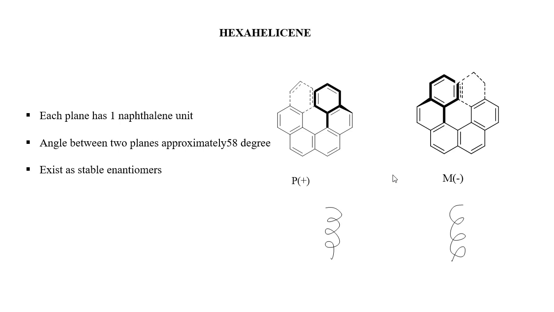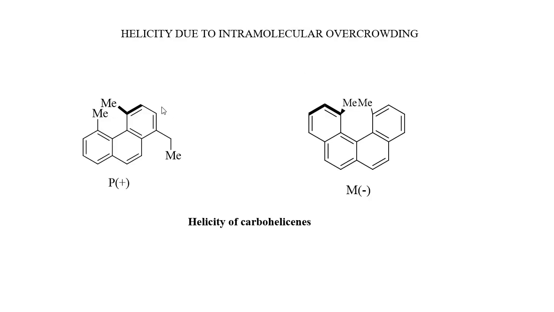Okay. See, sometimes molecules will acquire helical structure because of intramolecular overcrowding. For example, in the case of carbohelicenes, even though they are not helical in shape, if there are bulky groups close enough to interact within the molecule, then the presence of such bulky groups makes the molecule helical in structure.